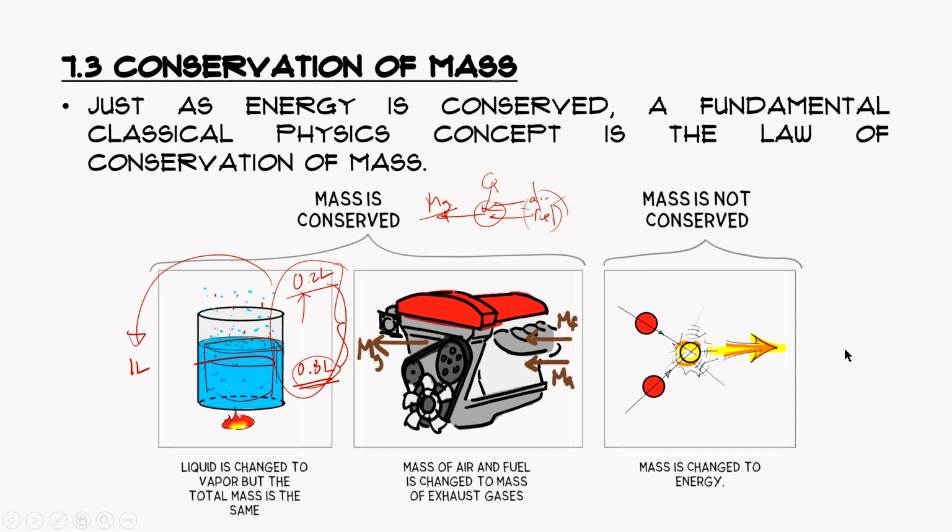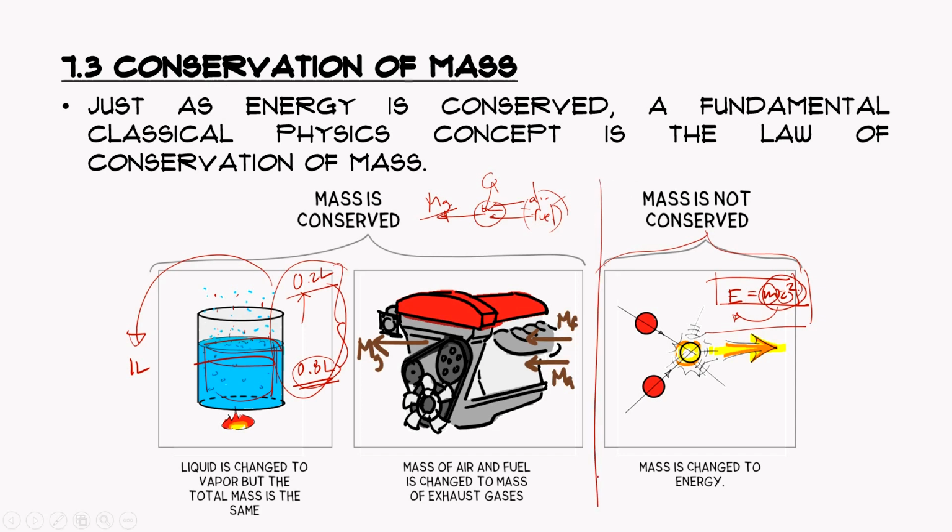This is actually expressed in Einstein's equation, E equals mc squared. It means that if a mass travels at the speed of light, or the square of the speed of light, which is really, really fast, then the mass is converted into energy. In these situations, we will not be able to use the conservation of mass concept, right?